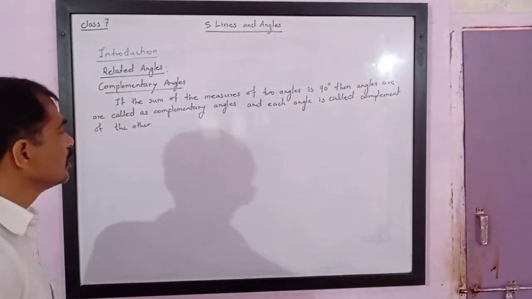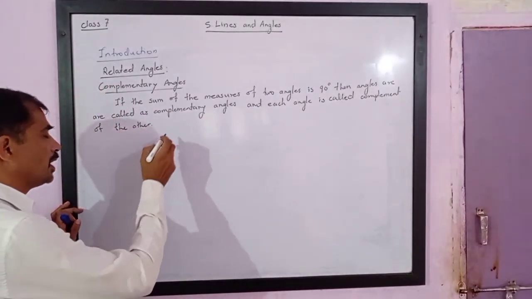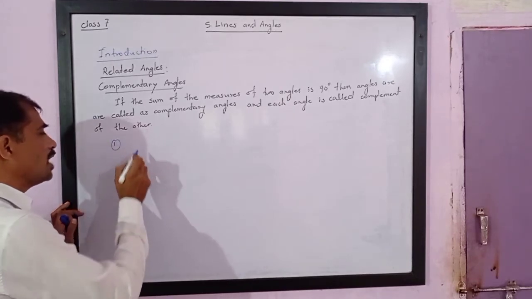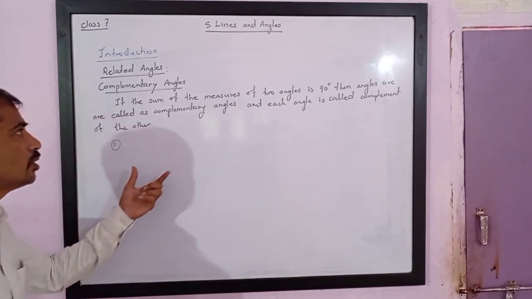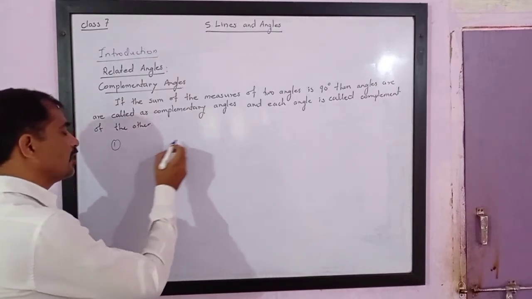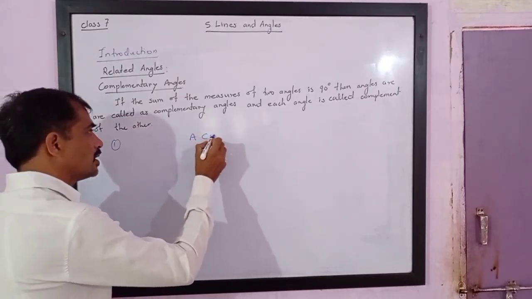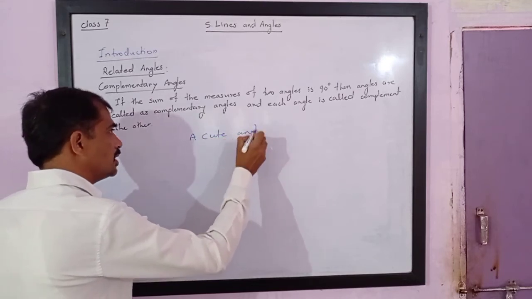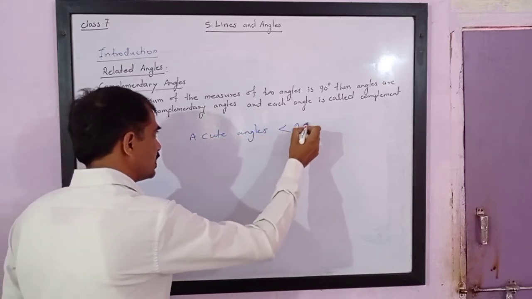Now see, if the question is asked, can two acute angles be complementary angles? So please note, we have already studied that acute angles have measures less than 90 degrees.